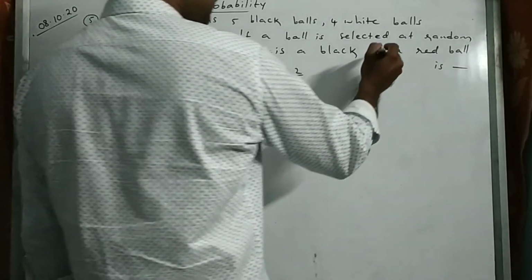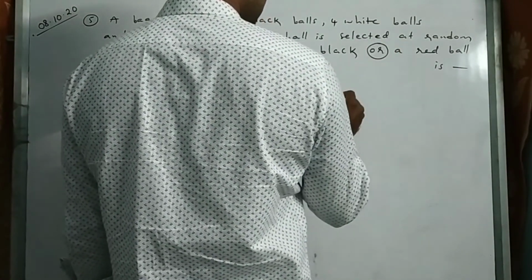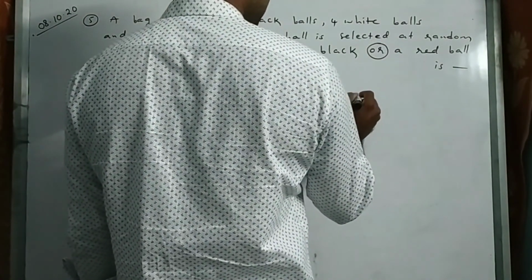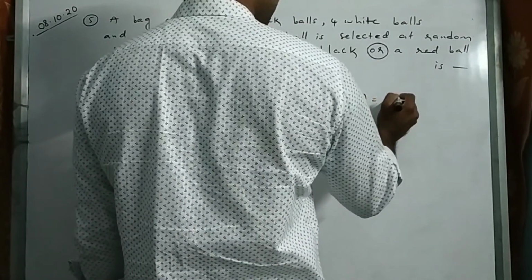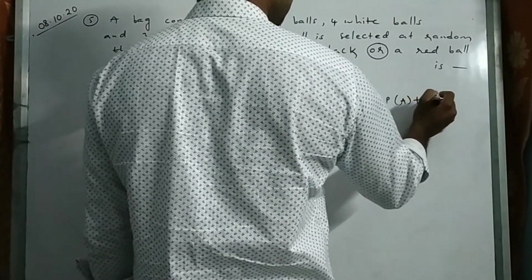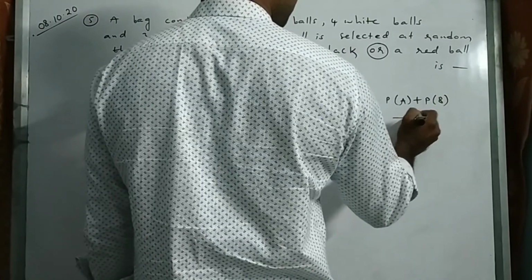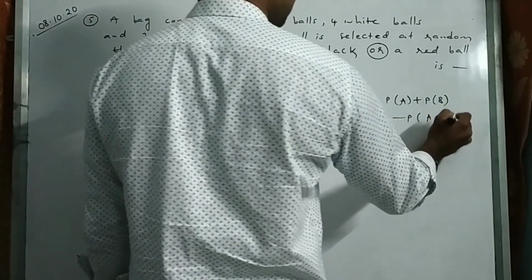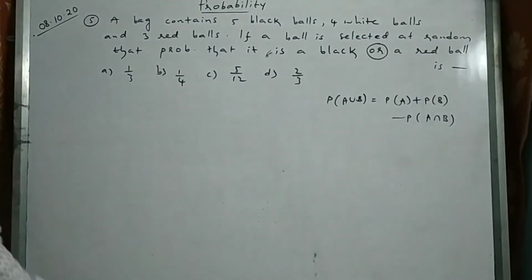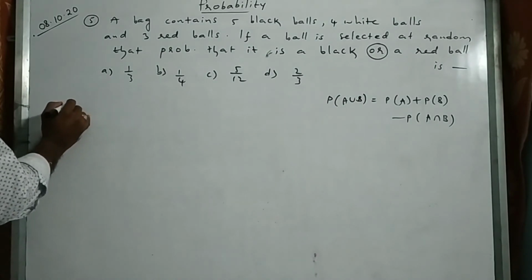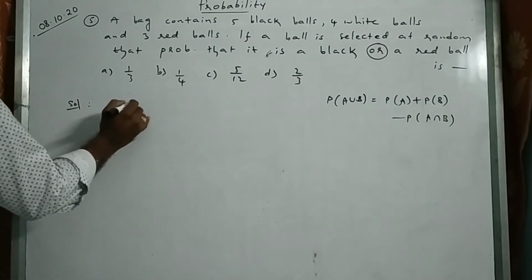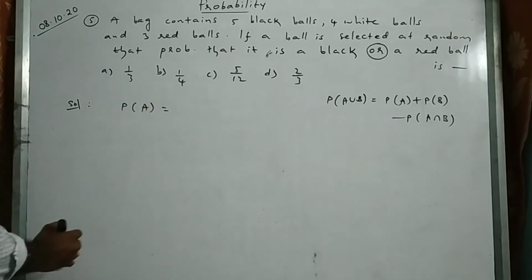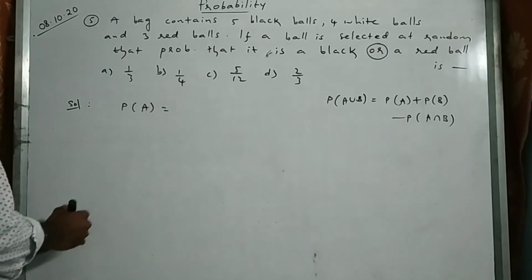Here the keyword is OR, so I can use the addition theorem here. What is the addition theorem? It says P of A union B equals P of A plus P of B minus P of A intersection B. That we can take. Okay. So what is the probability of getting P of A here? I will take this as either black or red, right?